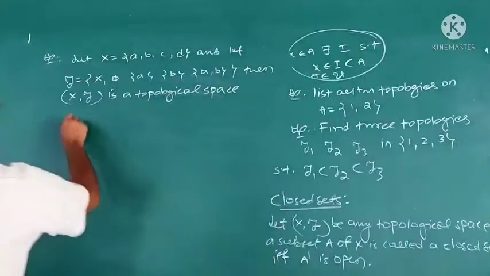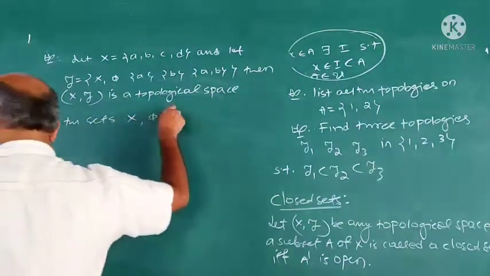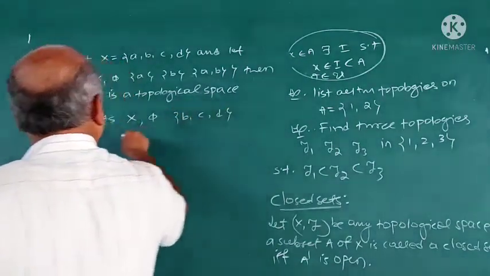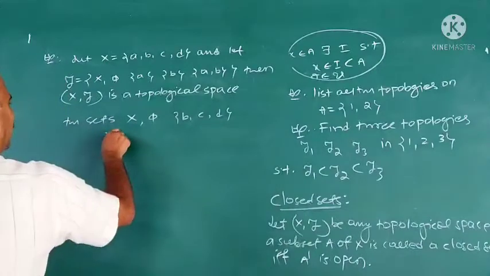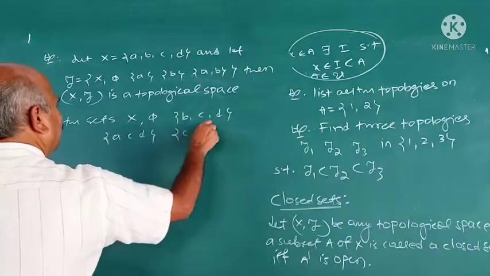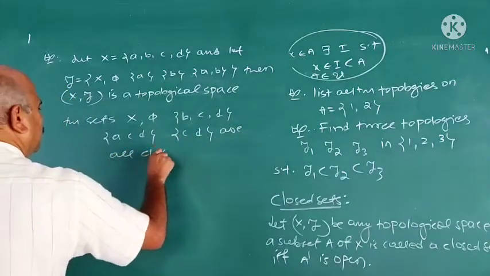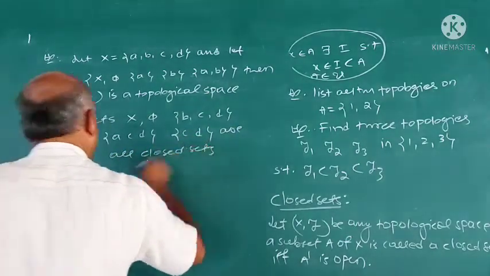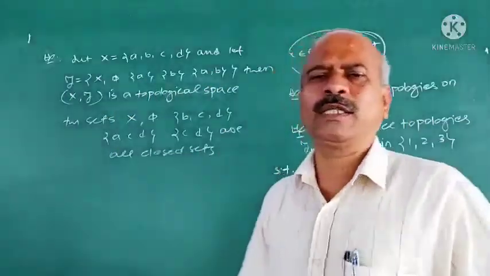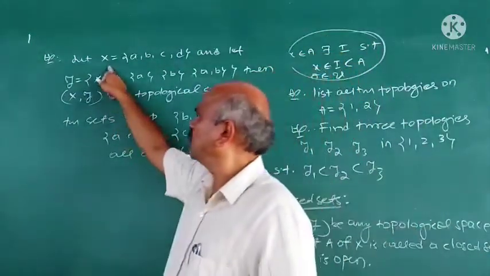Here (X, tau) is a topological space. The sets X, pi, BCD, ACD and CD are all closed sets. See the definition of closed sets. Understand? When do you say that a subset A of X is closed?